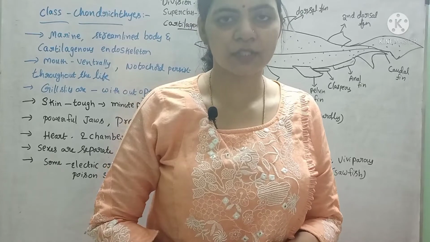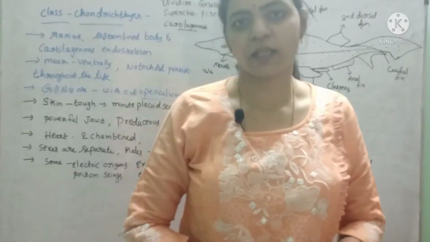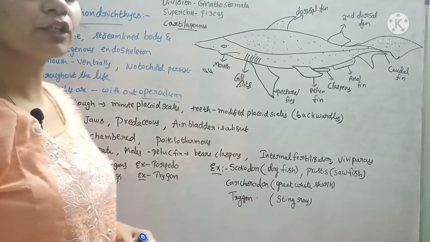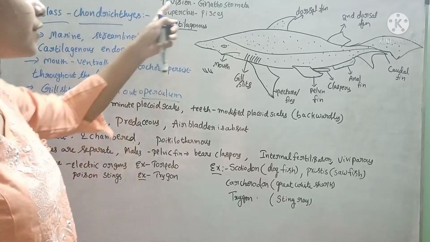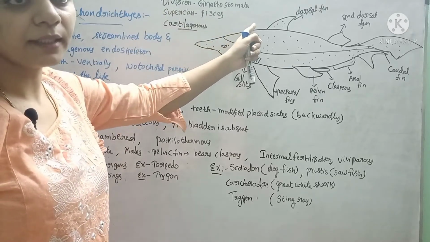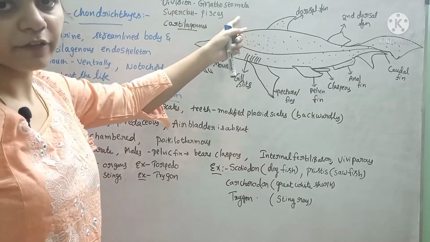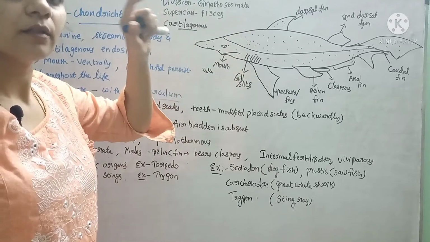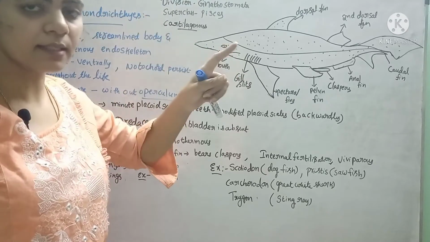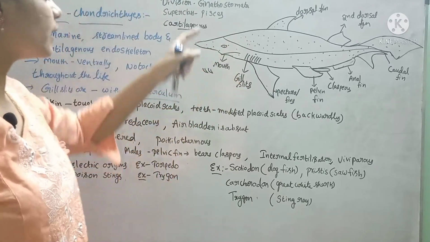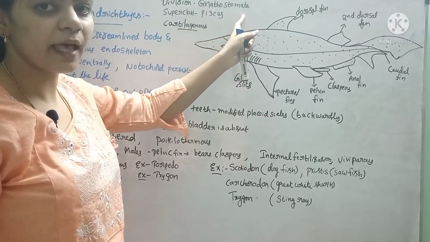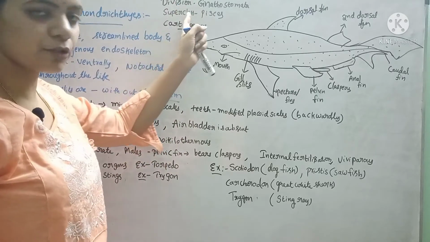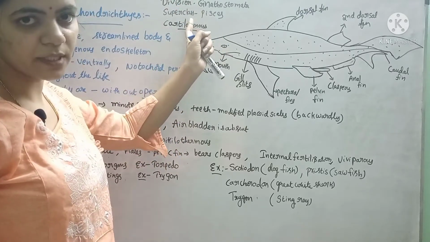In this video we are going to study the class Chondrichthyes. Where does this class Chondrichthyes come from? Chondrichthyes is included under the division Gnathostomata. We have studied that subphylum Vertebrata was divided into Agnathostomata and Gnathostomata. In the Agnathostomata they do not have any jaws, and only one class, Cyclostomata, was included. Under division Gnathostomata, powerful, strong jaws are present. Under this division, again two superclasses are present.